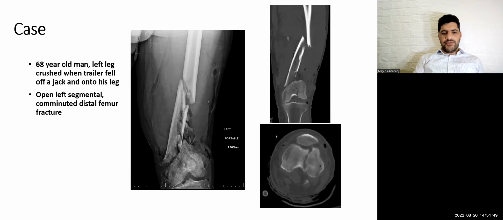So in emergency, I will deal with the patient with splintage and putting soaked gauze over the wound, giving IV antibiotic early, and prepare the patient for OR within 12 hours or 24 hours for surgical debridement and provisional fixation by external fixator.